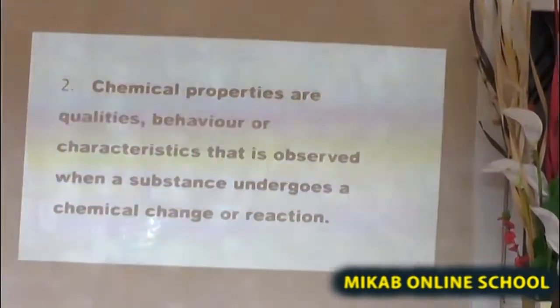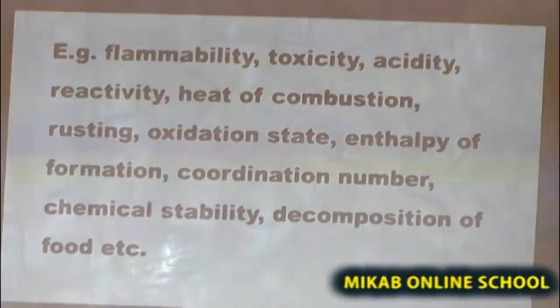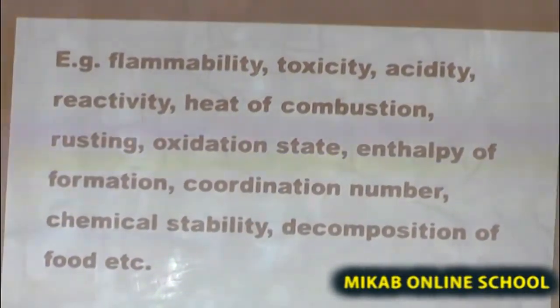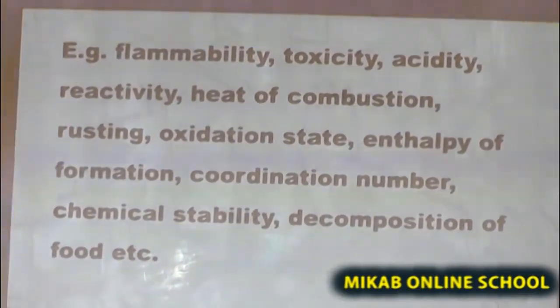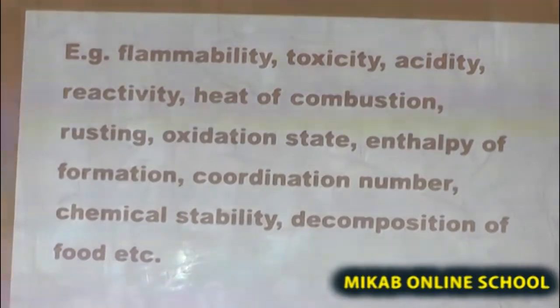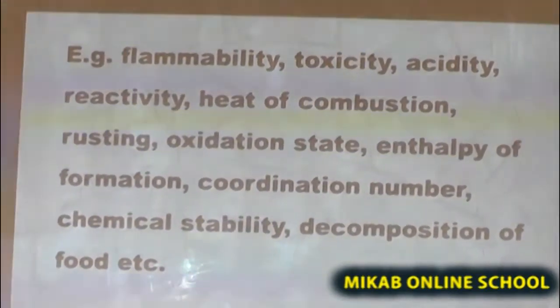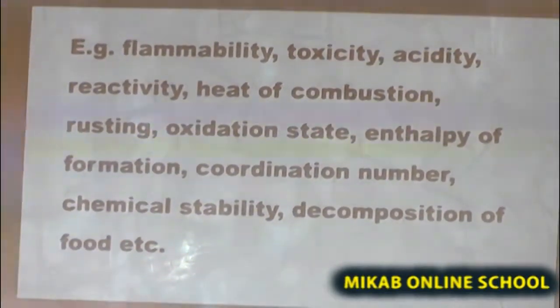Examples of these chemical properties are flammability, toxicity, acidity, reactivity, heat of combustion, rusting, oxidation state, enthalpy of formation, coordination number, chemical stability, decomposition of food, and many more.